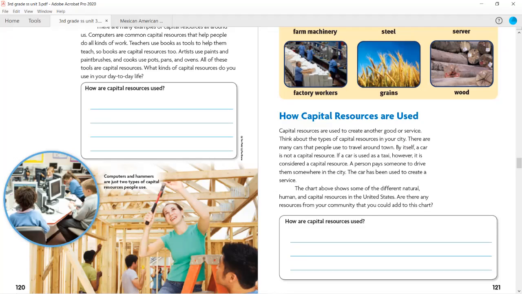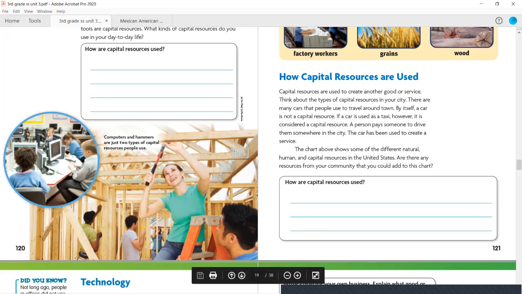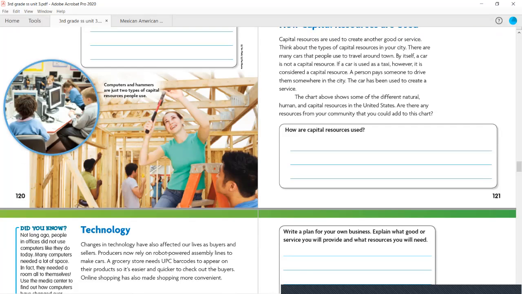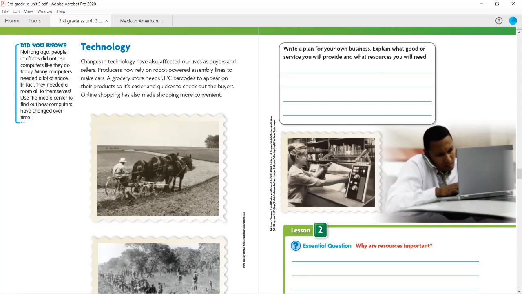The chart above shows some of the different natural, human, and capital resources in the United States. Are there any resources from your community that you could add to this chart? The question at the bottom of this page asks, how are capital resources used? So please make sure you use a complete sentence when you're answering this question down here, and neat handwriting so I'm able to read your response. Once you've completed that section, we're going to go ahead and talk about technology.